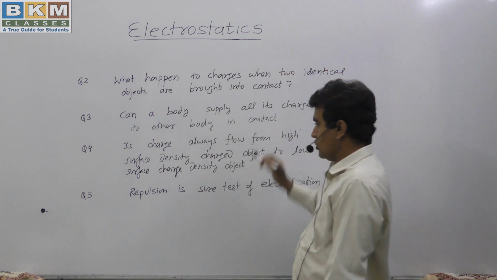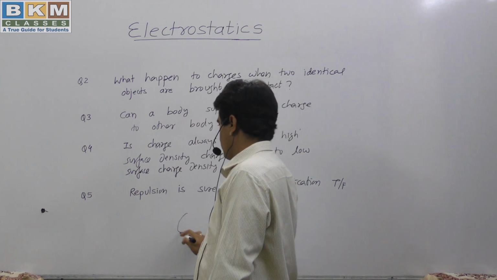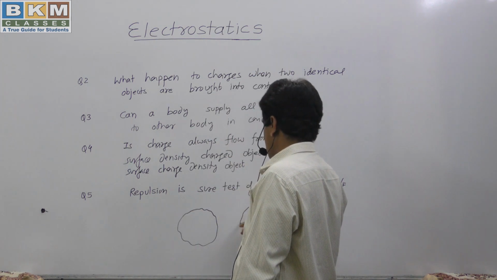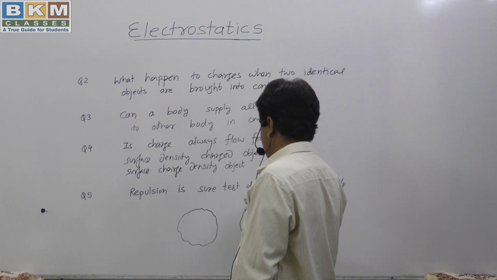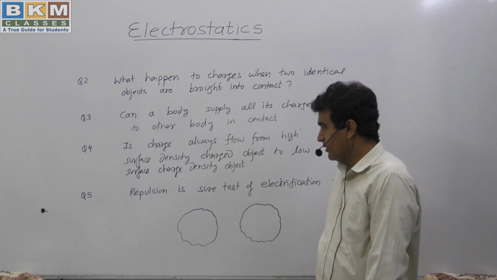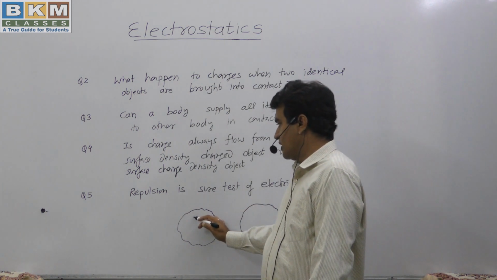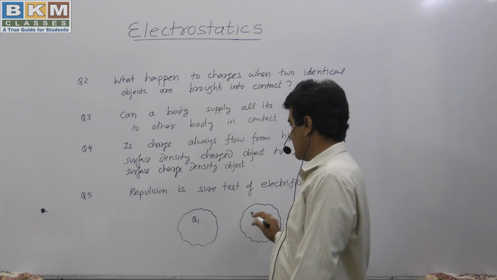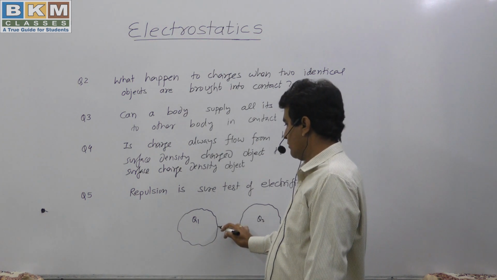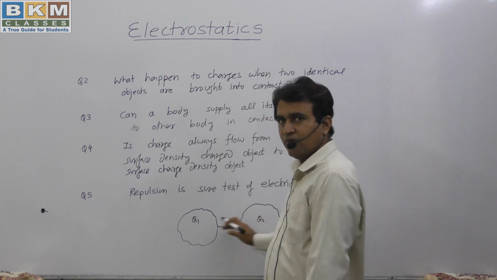You have two objects which are exactly identical: the same shape, the same type, the same make. Suppose one has some charge Q1 and the other has some charge Q2, and they are brought into contact with the help of a wire.